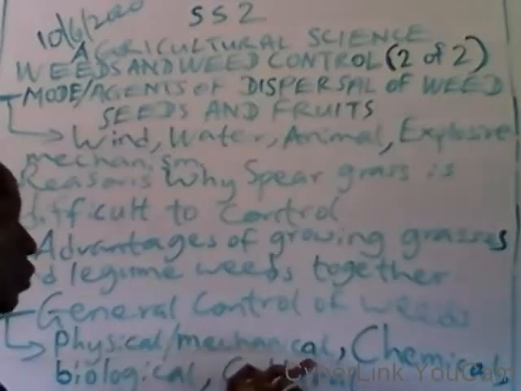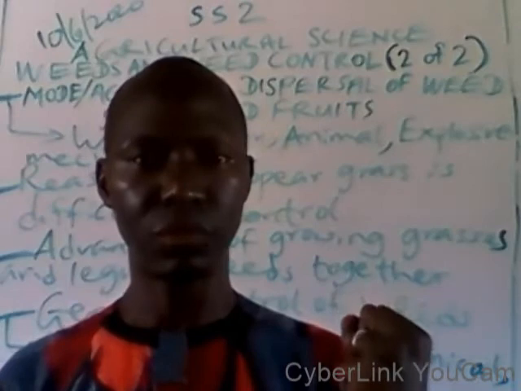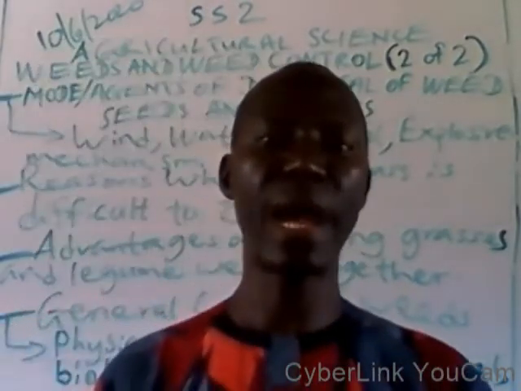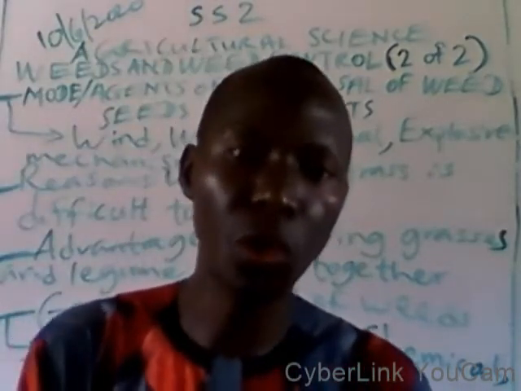What I mean by physical or mechanical control is that there are some methods that you have to use. The methods are as follows. 1, by hand pulling. Use your hand to uproot them. Another method you can use is by slashing with a cutlass. One other method is by hoeing, using your hoe to clear the weed.